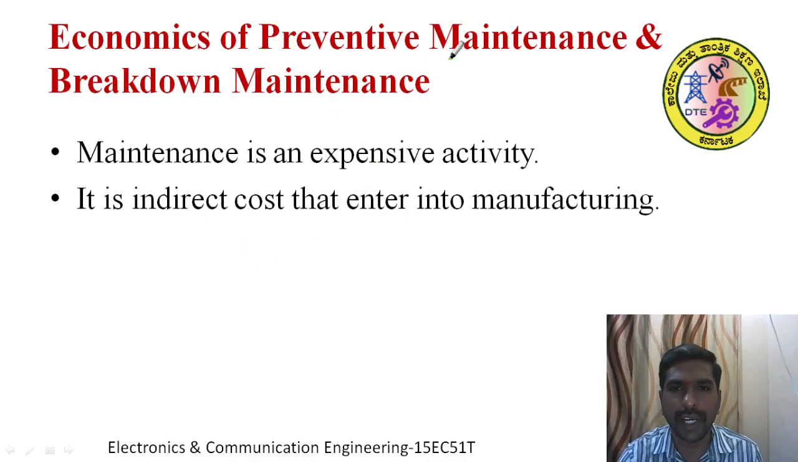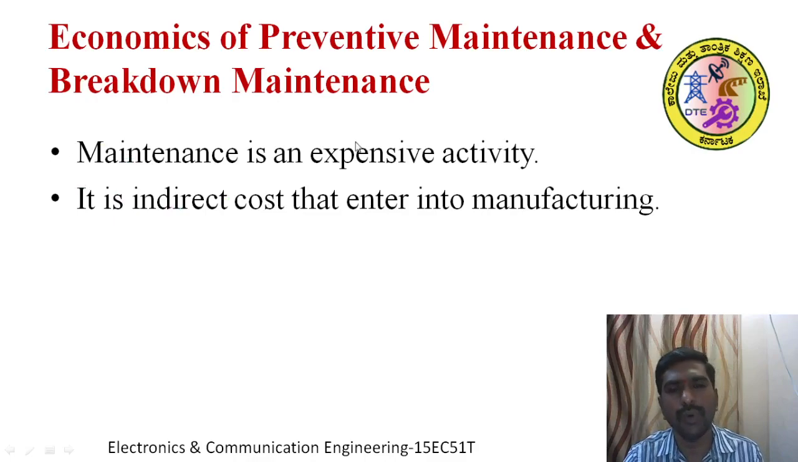There are two main costs. One is called preventive maintenance cost. Another is breakdown maintenance cost. How this will affect an industry is analyzed through the economics of preventive maintenance and breakdown maintenance. Maintenance is an expensive operation. I already told you preventive maintenance is called an upfront cost. That is one disadvantage of preventive maintenance cost. In a previous video I explained it is an expensive activity. It is an indirect cost, it adds on to the manufacturing sector or industry. It is an overhead cost also.